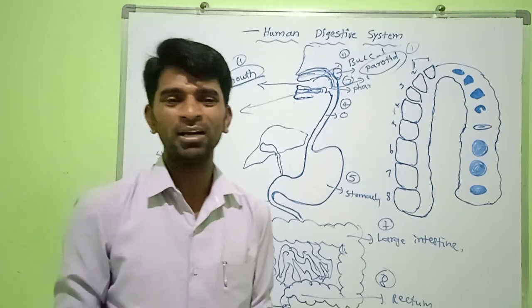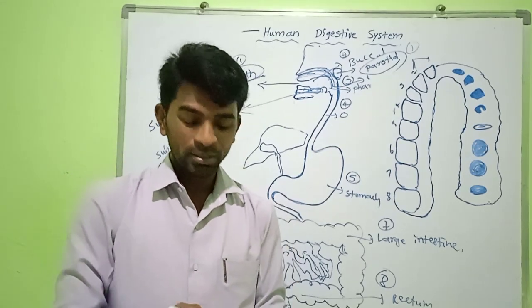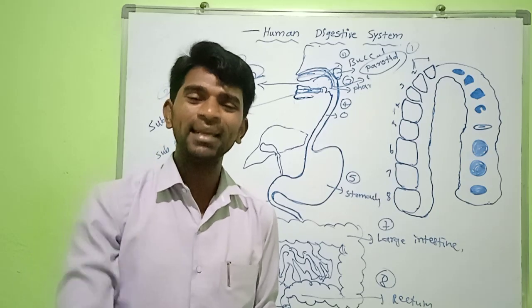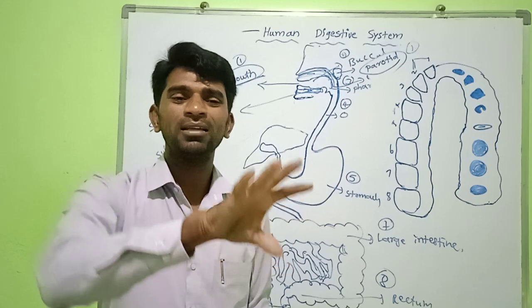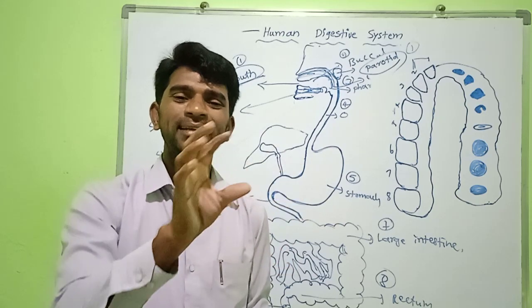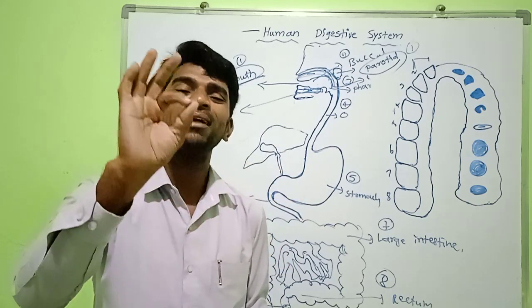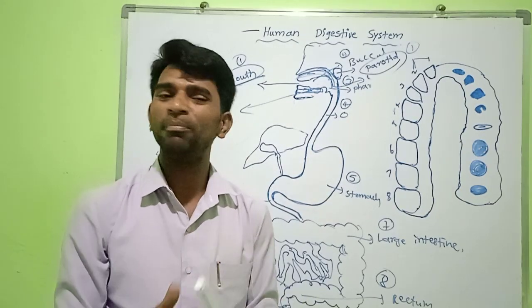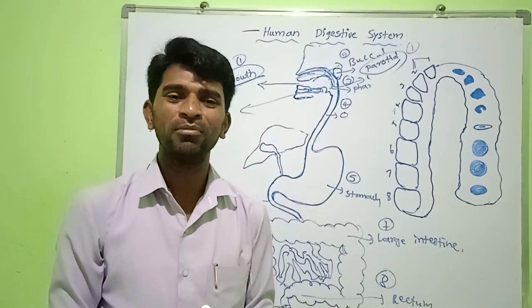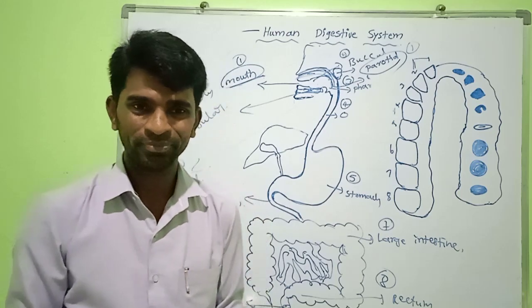Carbohydrates are digested only 30% in the mouth. The remainder will be completed in the duodenum of the small intestine.